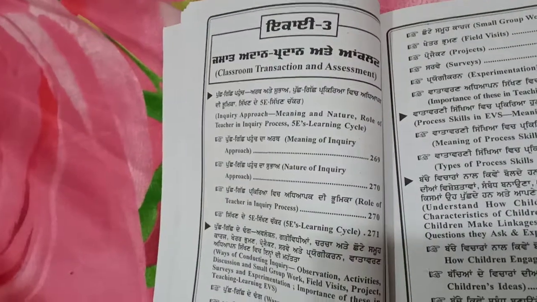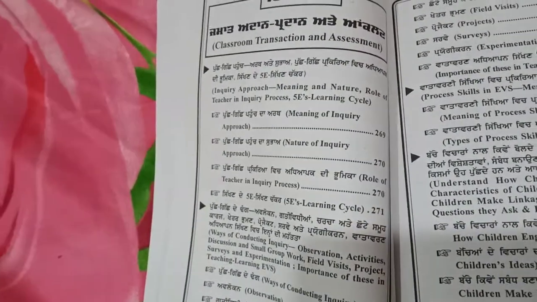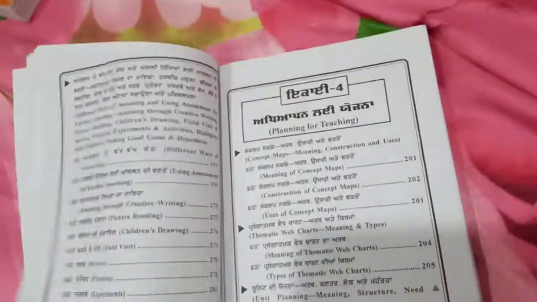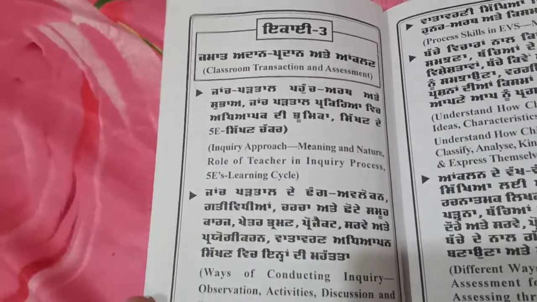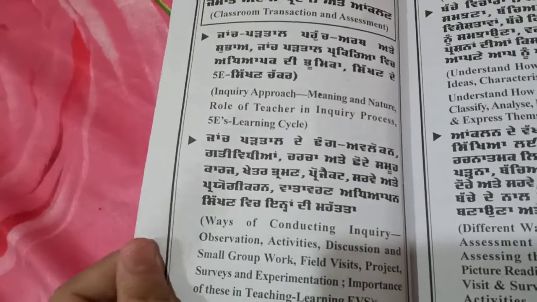You have to check out unit 3 and match contents with the syllabus. Classroom transaction and assessment, inquiry approach, meaning and nature, role of teacher in inquiry process, and making good guess and hypothesis. So check out the unit 3 syllabus. Unit 3: inquiry approach, meaning and nature, role of teacher in inquiry process, making good guess and hypothesis. So unit 3 is also very clear.